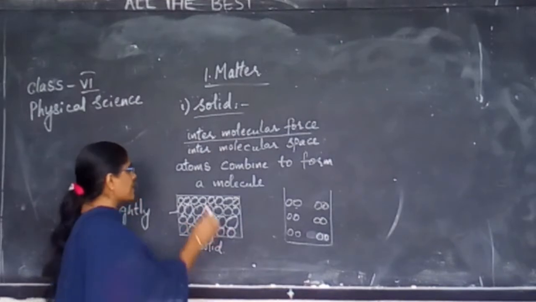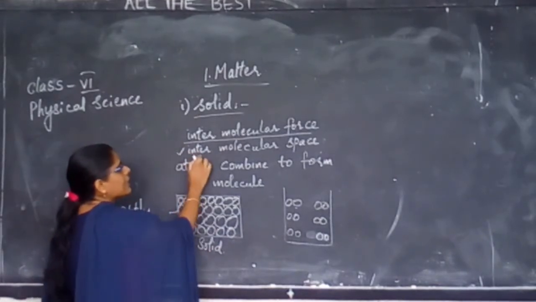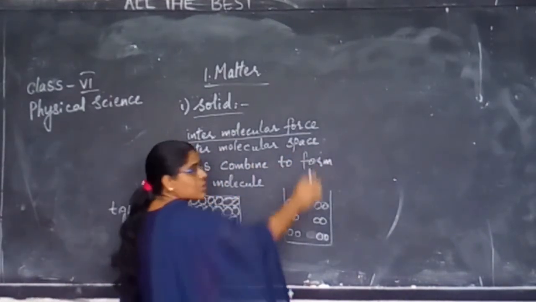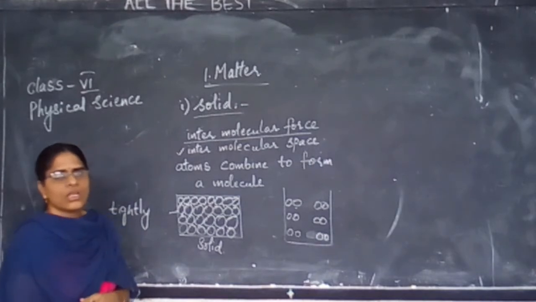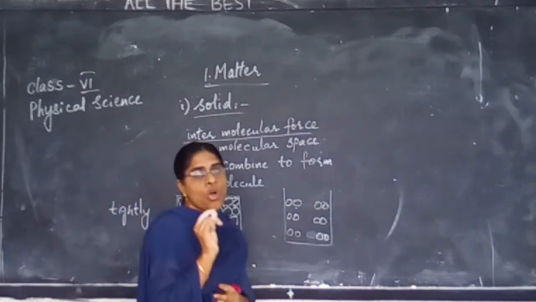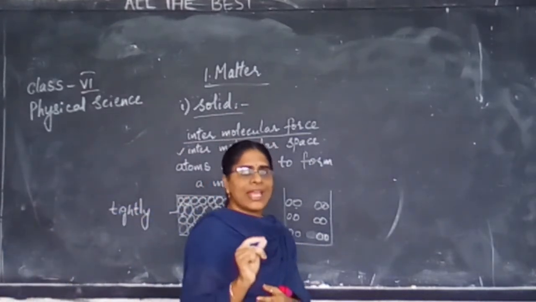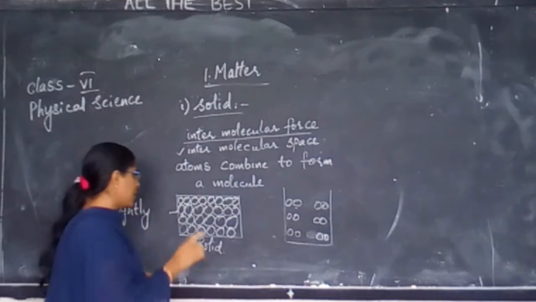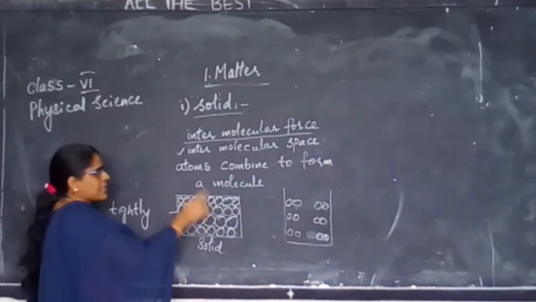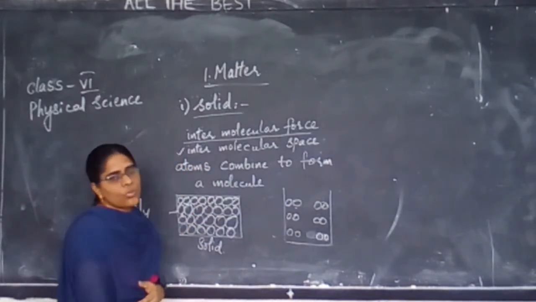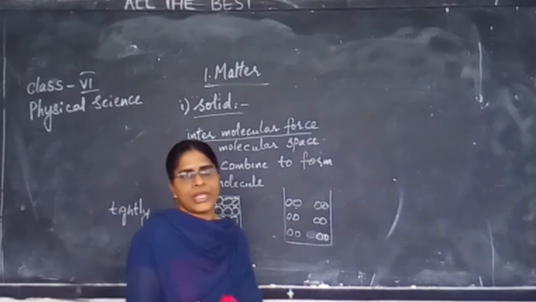That space is called intermolecular space. There is a small space or gap between the molecules. That space is called intermolecular space.